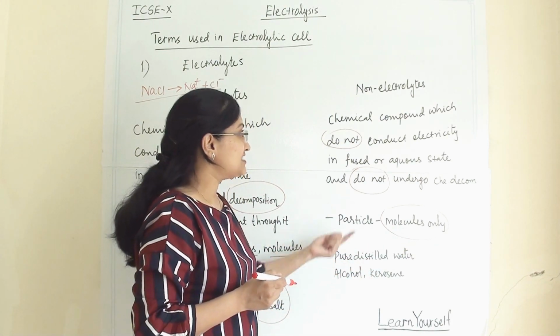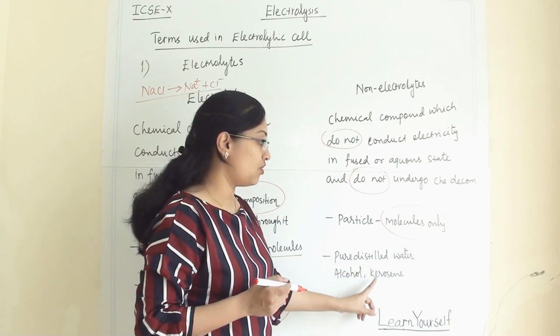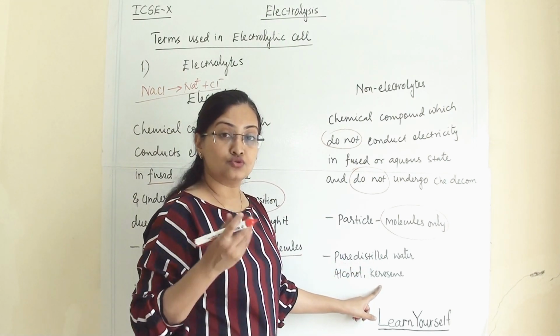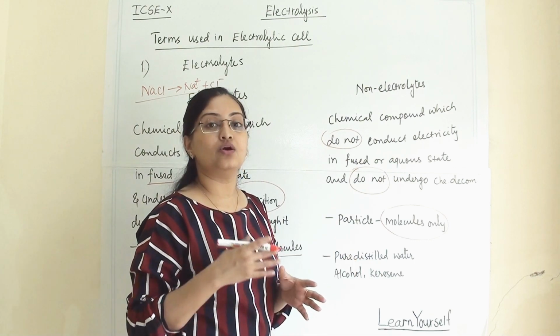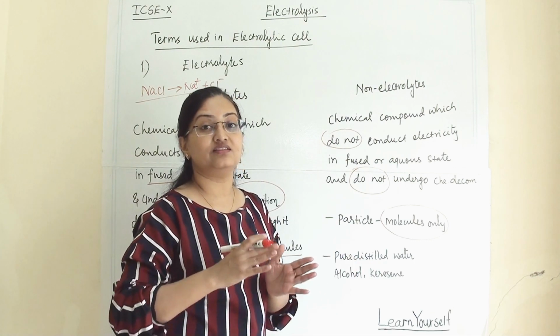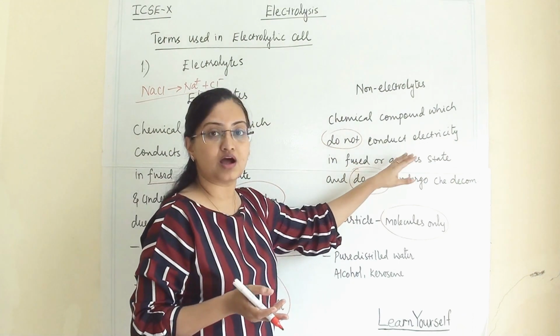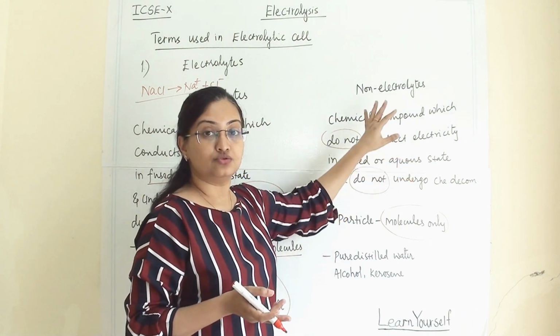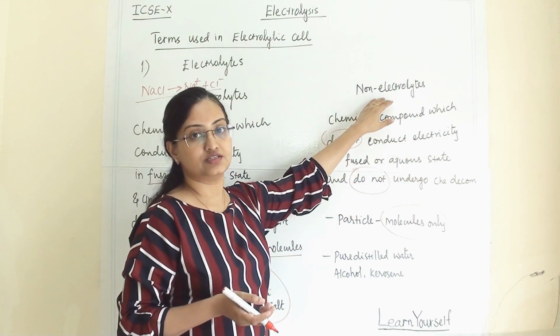Then what are examples of non-electrolytes? Pure distilled water, alcohol, kerosene, sugar solution, sucrose, glucose. All these compounds cannot decompose and they cannot give us ions. So as a result they cannot pass electricity. Those kinds of compounds are known as non-electrolytes.